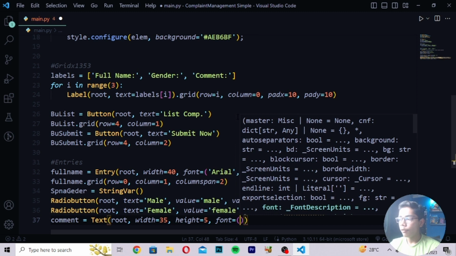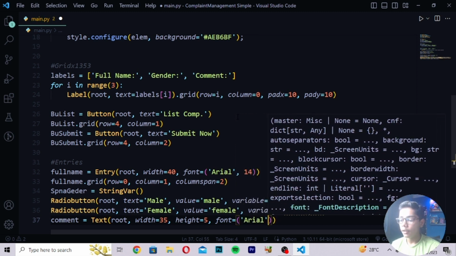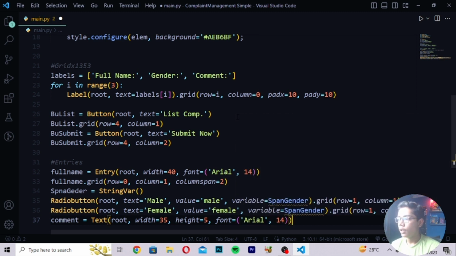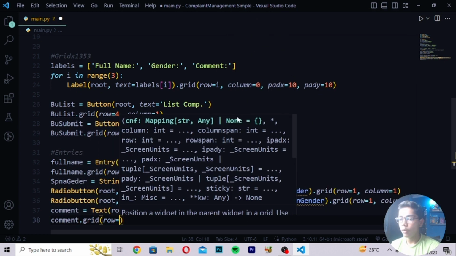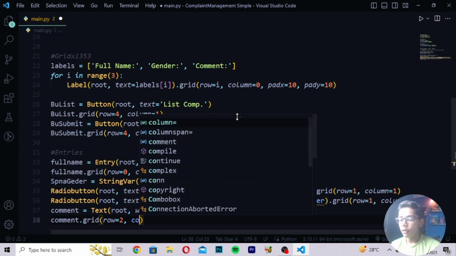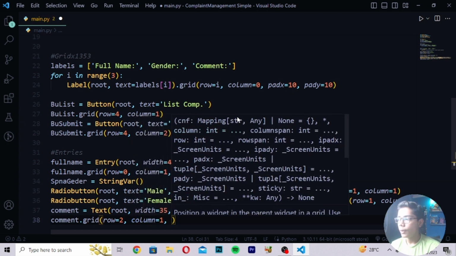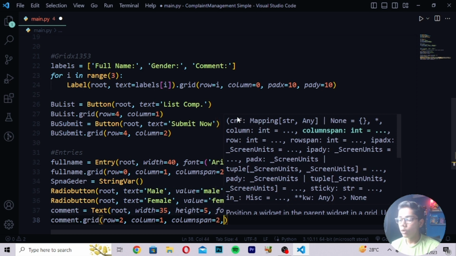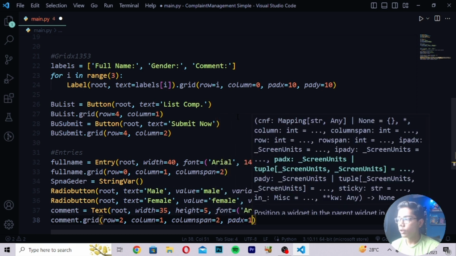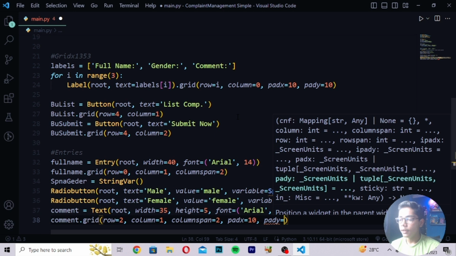Then I will be now writing font, and here I will be writing Arial, then comma 14. Here I will be now writing comment dot grid, and here I will be writing row is equal to 2. Then column 1, then comma, and then write here column span is equal to 2. Right here padx is equal to 10, pady is equal to 10.